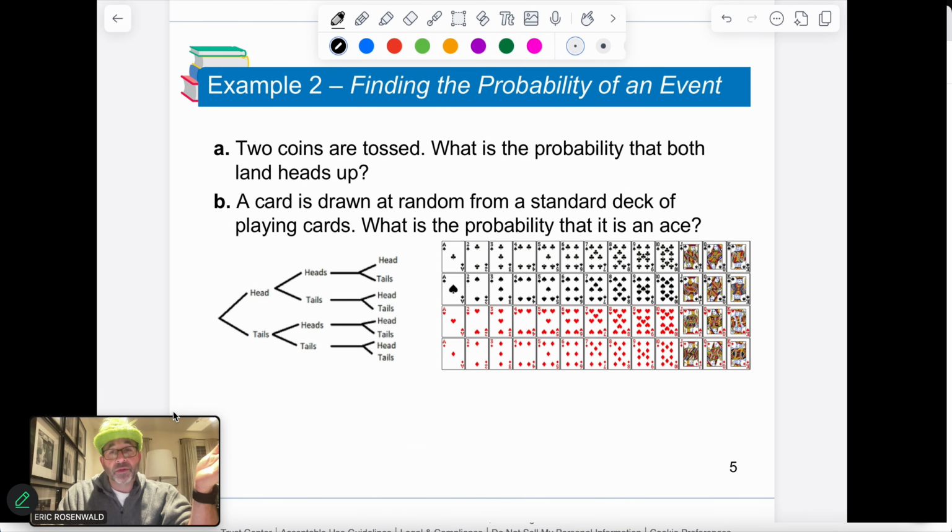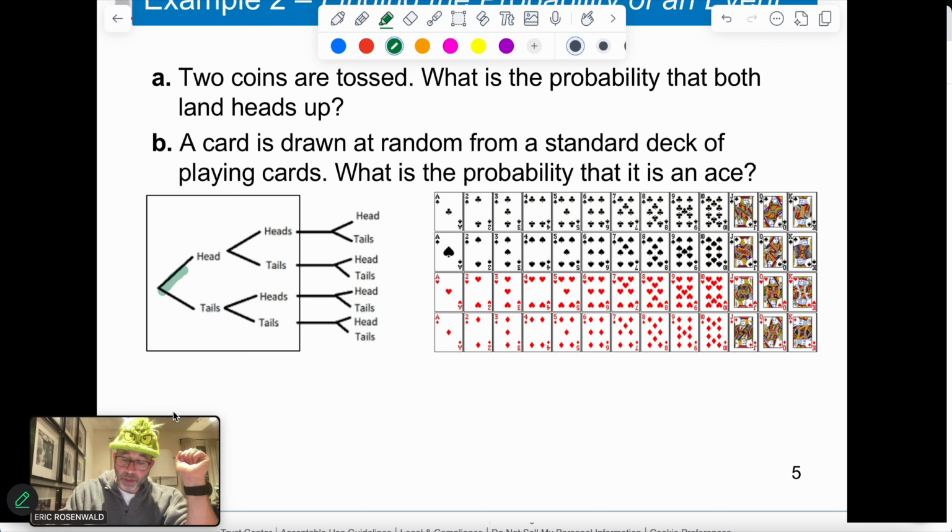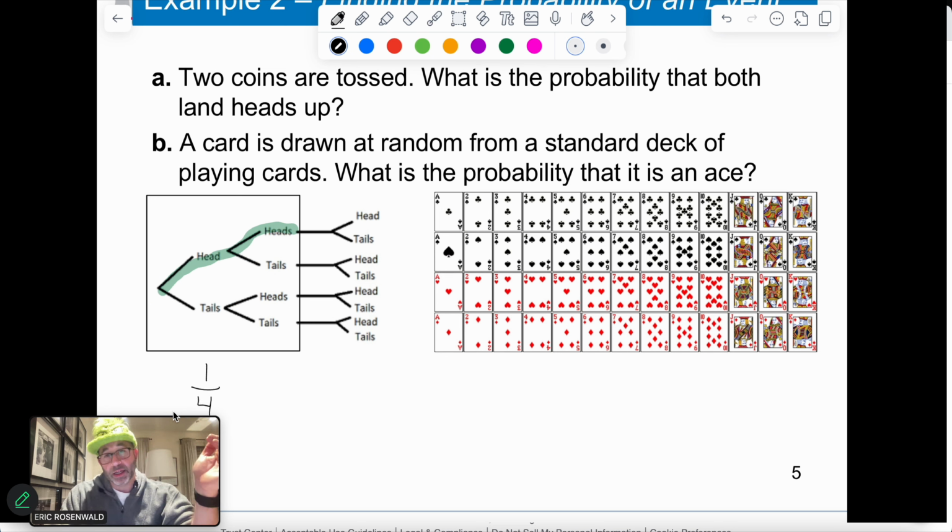All right, so let's look at probabilities in another example. If we have 2 coins that are tossed, what's the probability that both land heads up? Okay, so when we're looking at this, we're only going to look at 2 flips, not 3. So we're going to focus on this. What's the probability that it ends up being heads, heads? Well, there's 1 outcome. And then we can see the others combined: 2, 3, 4. So there's 4 possible outcomes here, which we just worked on. And there is only a 1 out of 4 chance of me getting heads, heads.